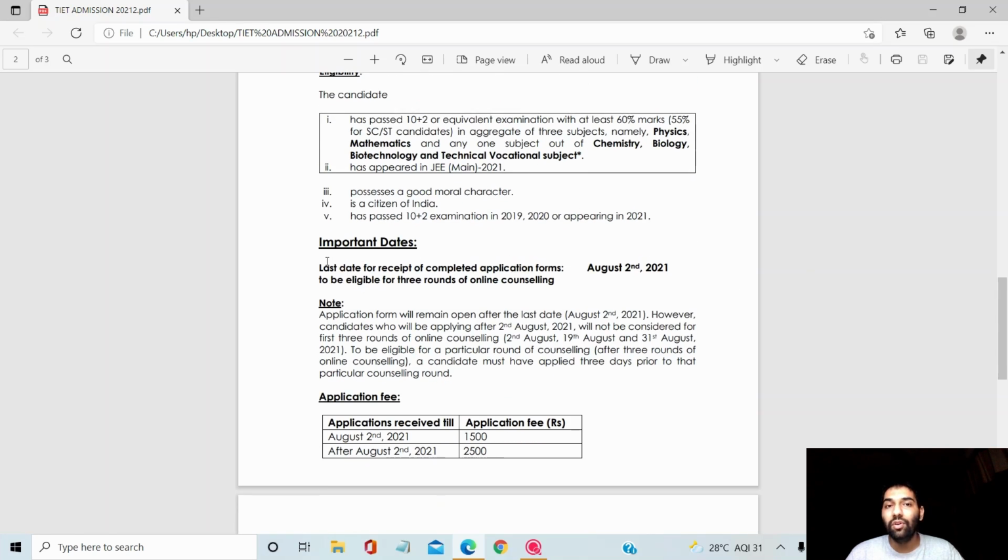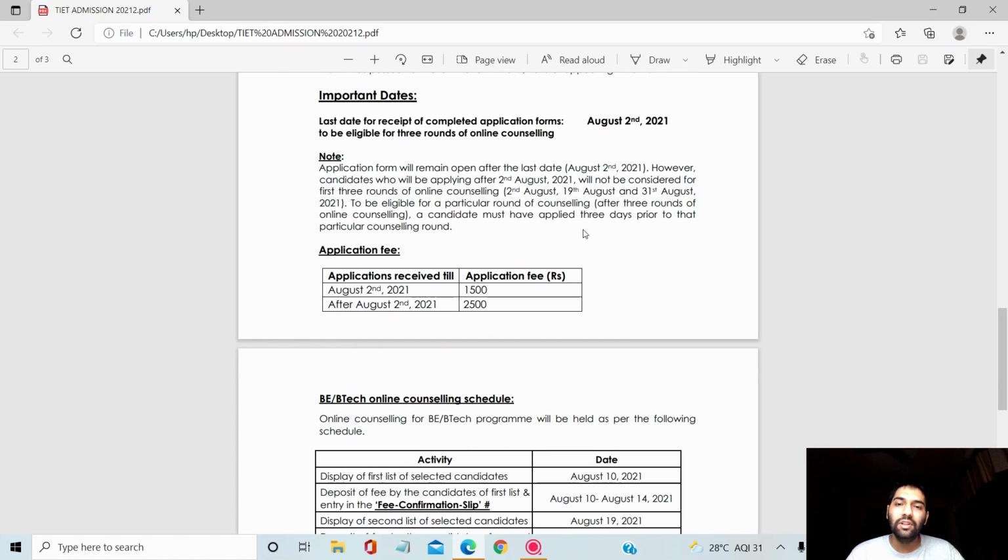So the important date for filling up the form is 2nd August 2021, basically Monday. Today is Sunday, so you just have up to tomorrow, but you can fill the form only after 2nd August. Of course, there are some criteria for that as well.